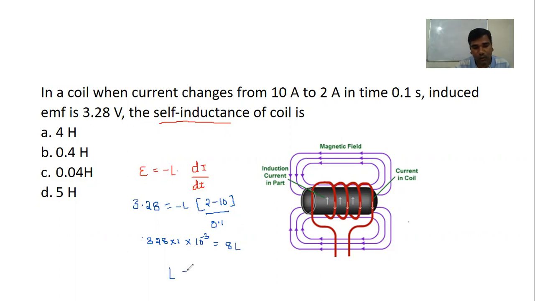Now L is equal to 328 into 10 power minus 3 by 8. Now 8 4s are 32, 8 1s are 8, so approximately, by looking at the options, 41 into 10 power minus 3, which can be written as 0.041. This is the right option.